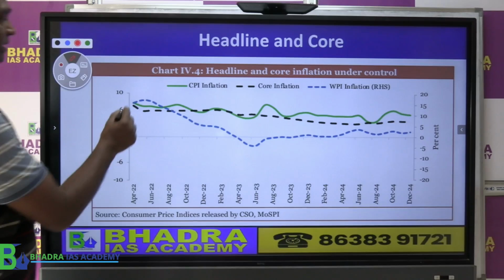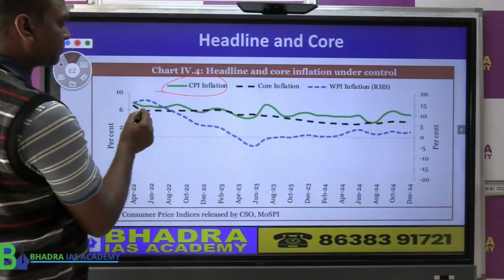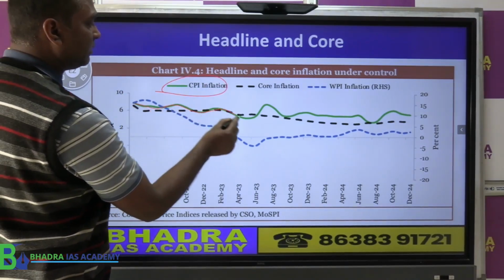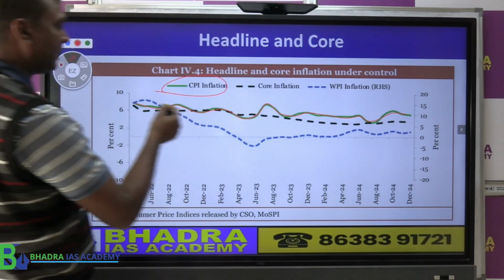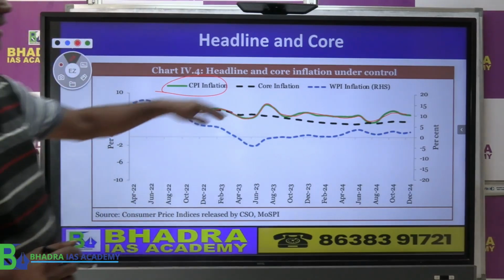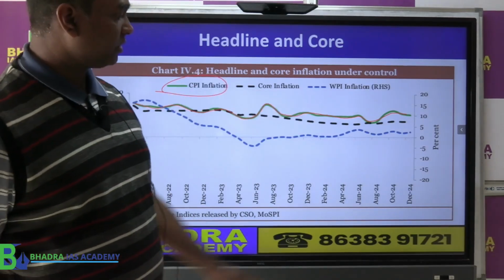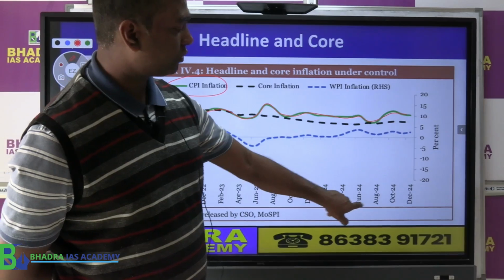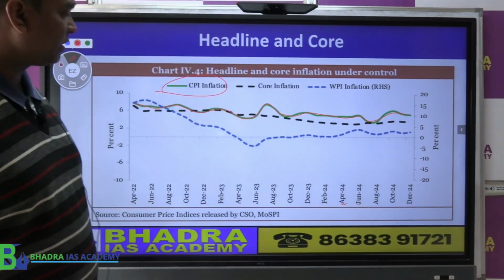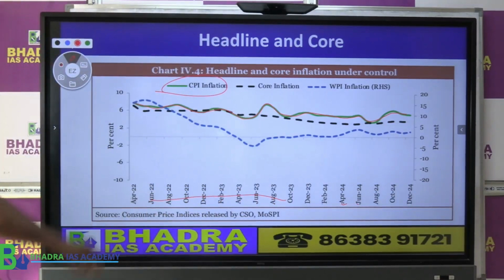Now look at this green color. This is the CPI, the consumer price index, right? So the CPI is fluctuating a little bit here and there. This is February 24, April 24, June 24, etc., till December they have given. This is 2023, right?